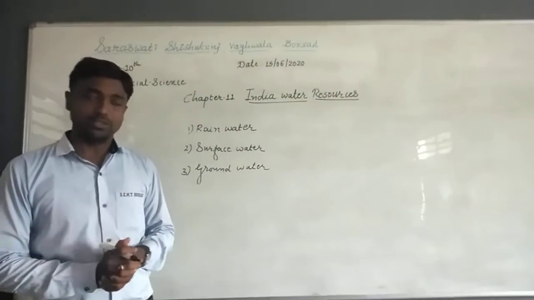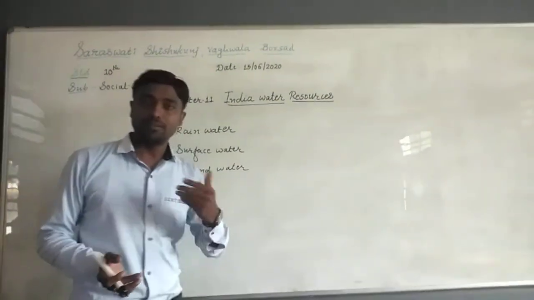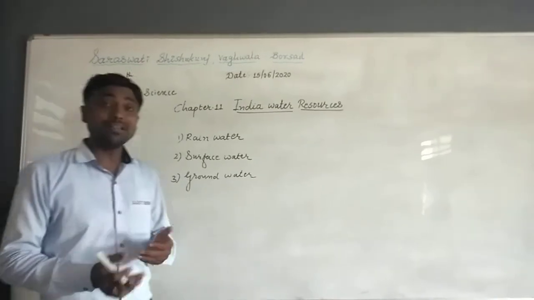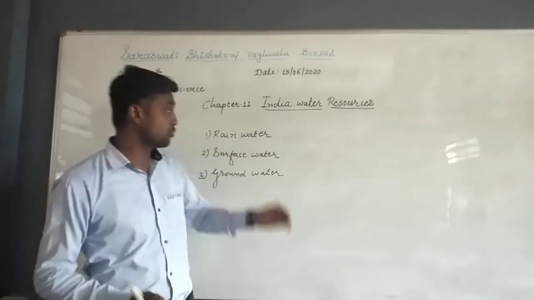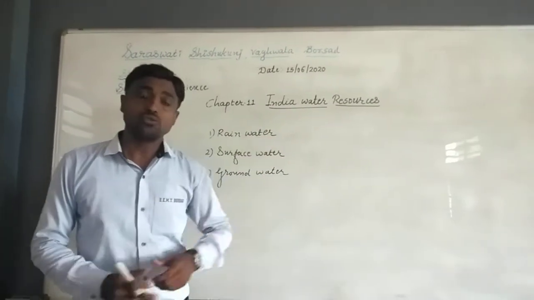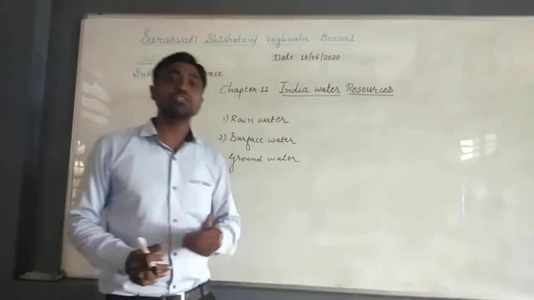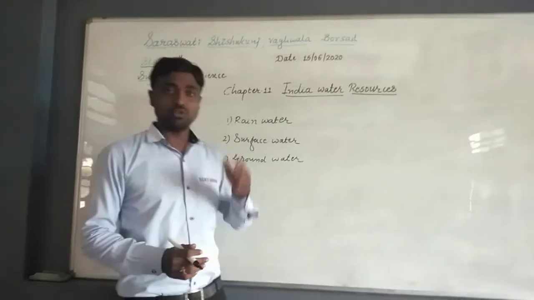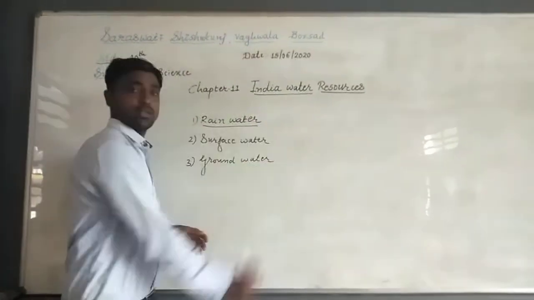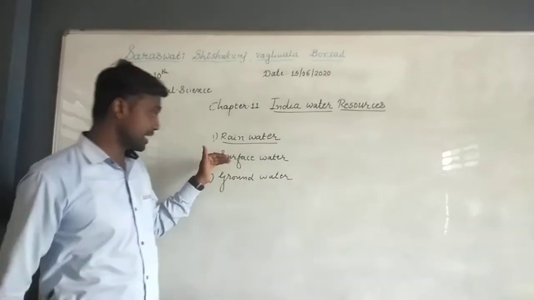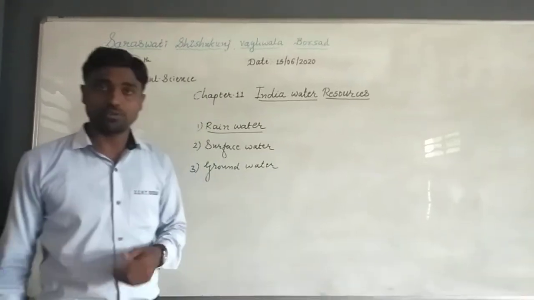It means the streams, wells, rivers, ponds, these all are filled up due to rainwater only. So whenever it asks in examinations which is the original source of water on the earth, the right answer is rainwater. Then we can say that the second source of water is surface water.